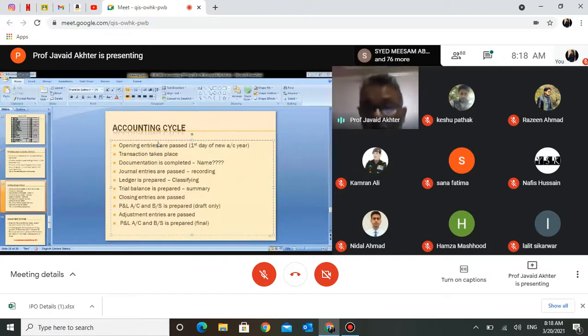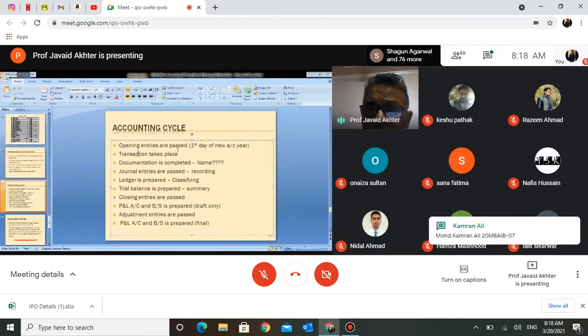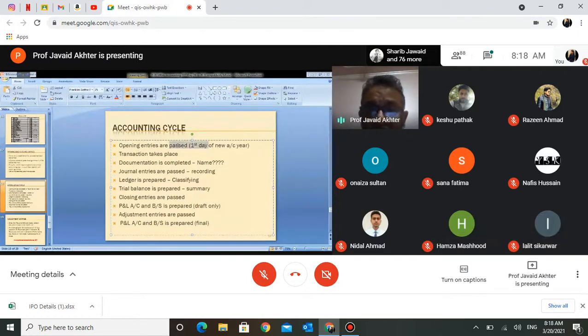This is about the accounting cycle. What is the accounting cycle? You know that we start by passing certain entries. If a company is old, it has already completed one accounting year, so for that we first pass opening entries. If the company is new, then naturally there will be no opening entry. The transactions will start taking place.